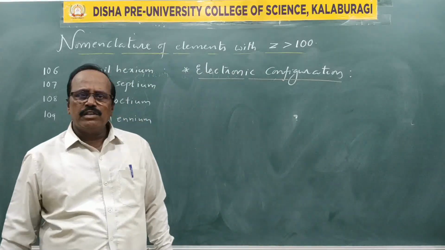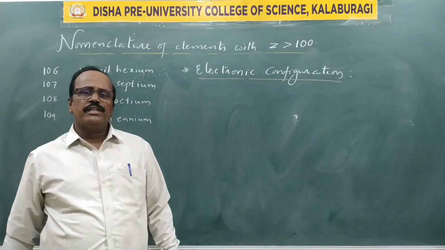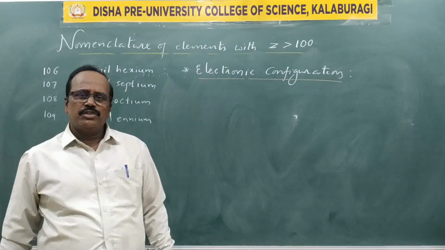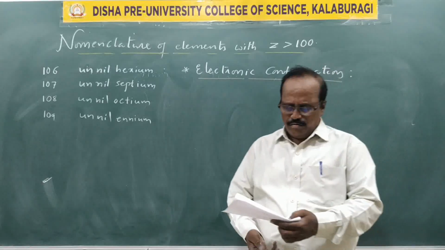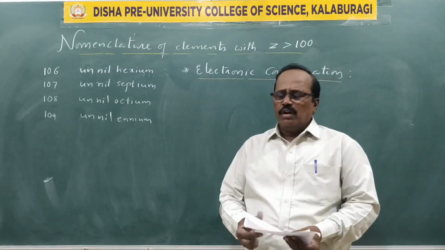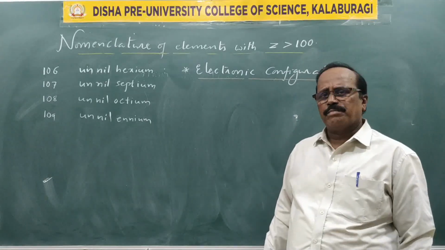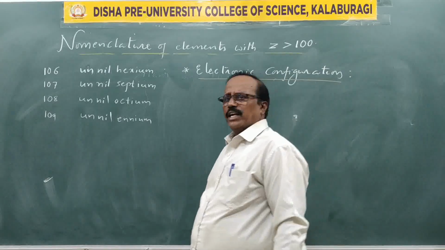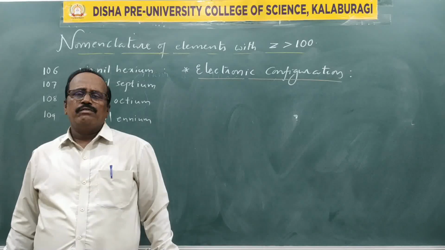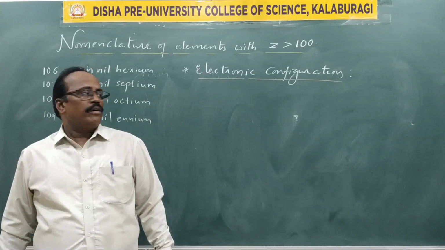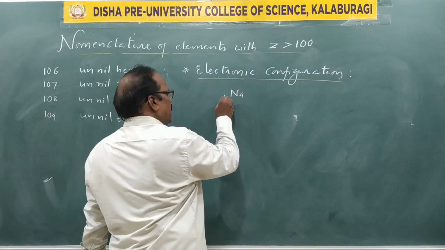Taking the guidelines of these rules and regulations, we have learned to distribute the electrons into various orbitals. That process is known as electronic configuration. And in this regard, we have a relation between the number of elements present in each period and their electronic configuration, because the principal quantum number is the one which decides the period number. You see, suppose we take sodium, atomic number 11.